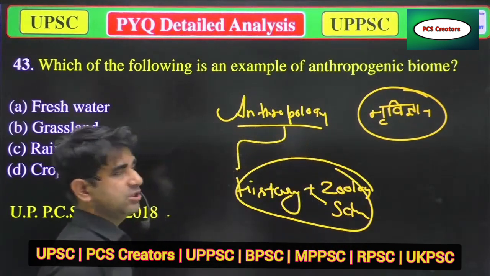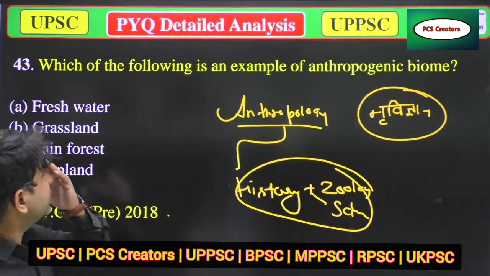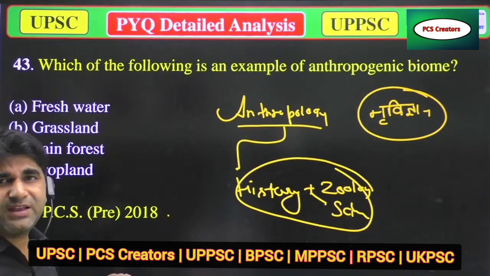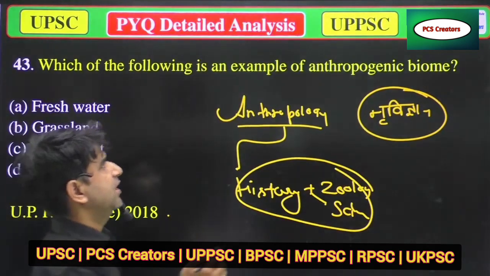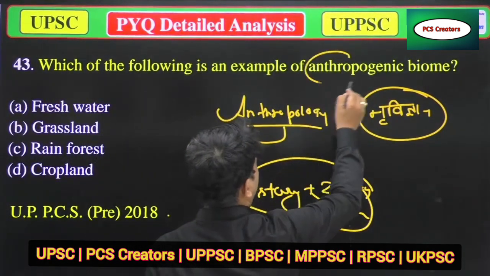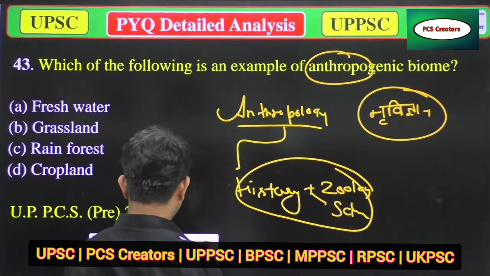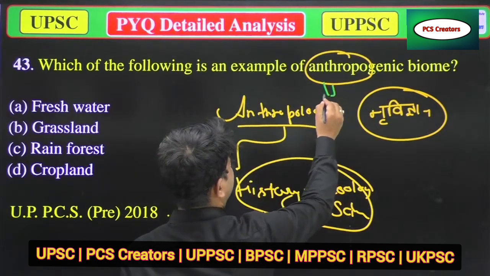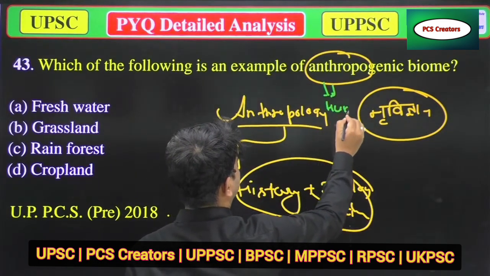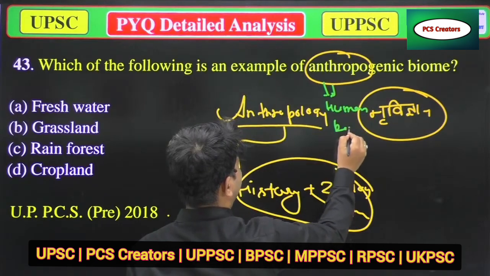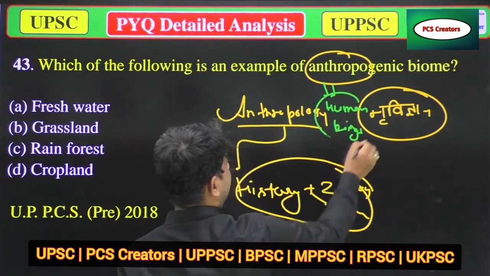So when there is anthropology, anthropogenic, just correlate that thing with human beings.